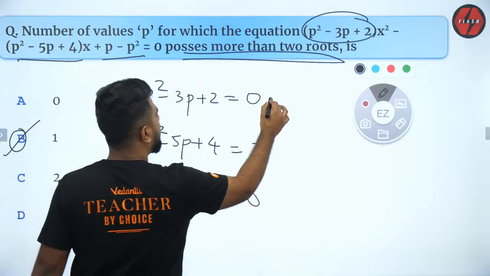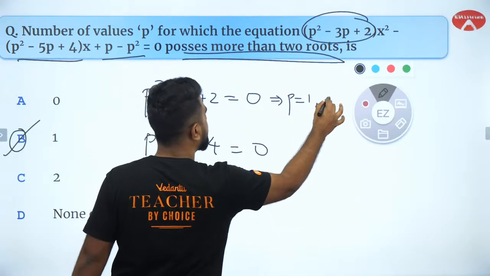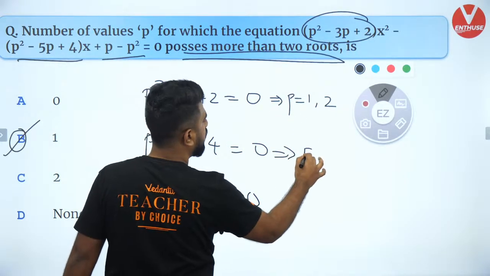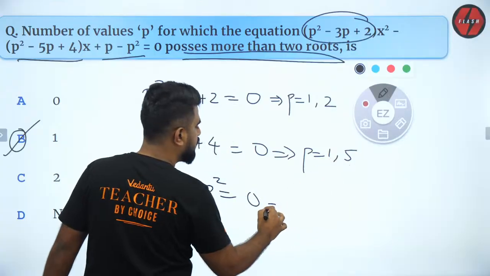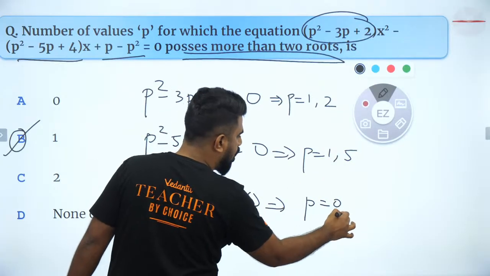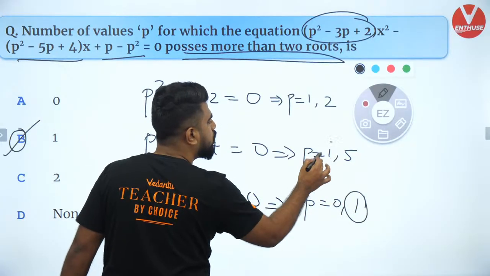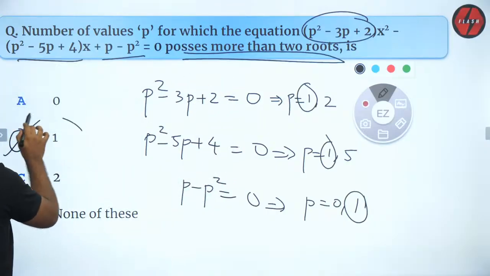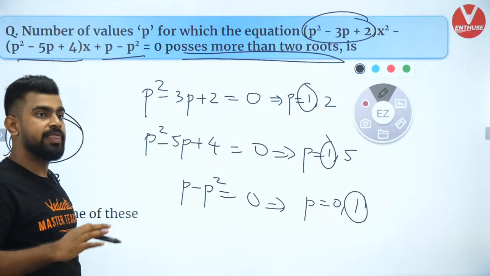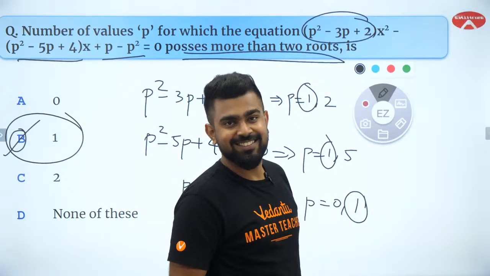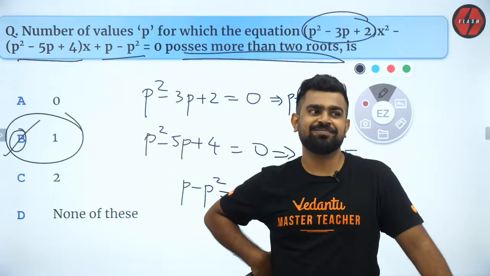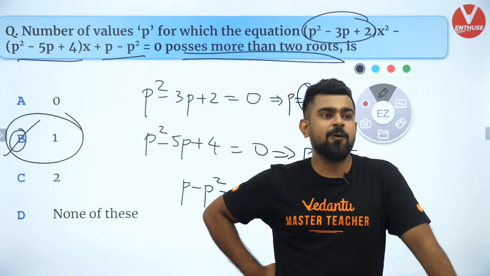So this 0 means p is equal to 1 or 2. This 0 means p equal to 1 or 5. This 0 means p equal to 0 or 1. What is common to all of them? 1. That is how we do it. Did you guys like it? Super, na? So that is how we solve it.